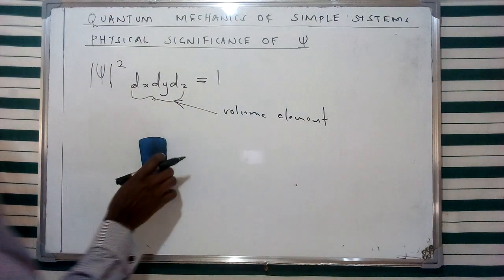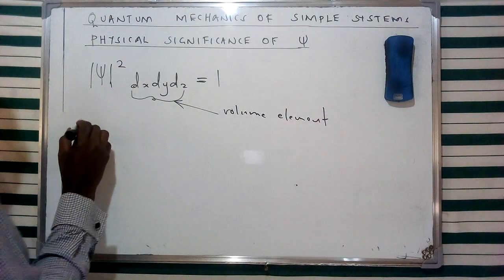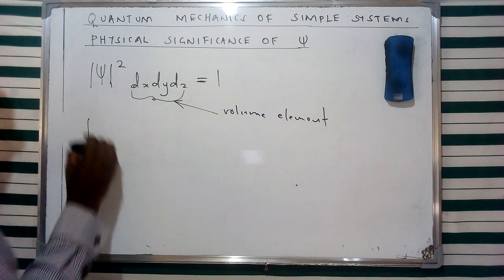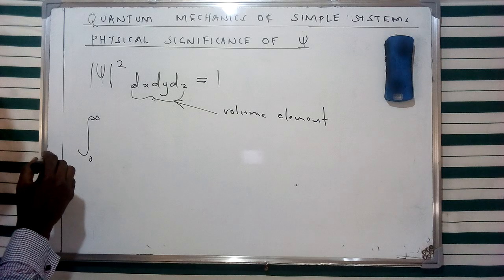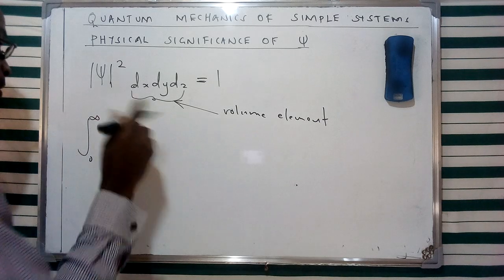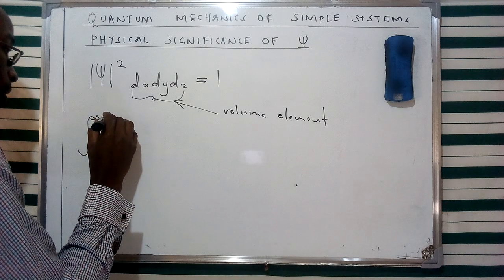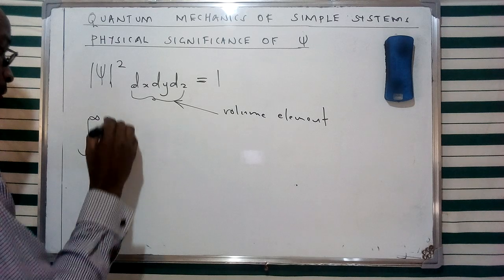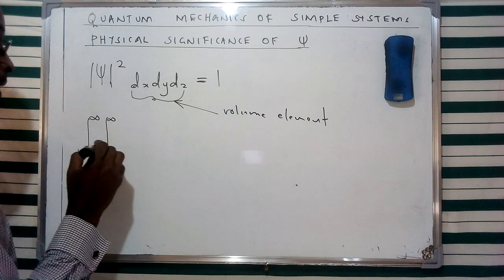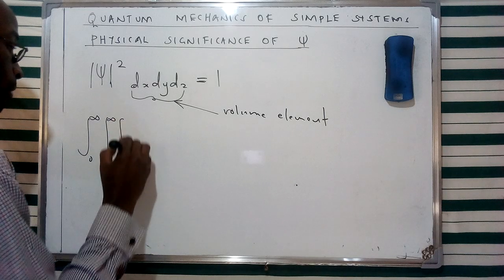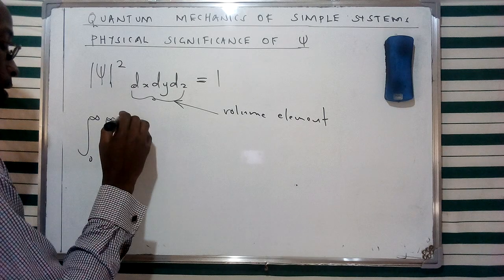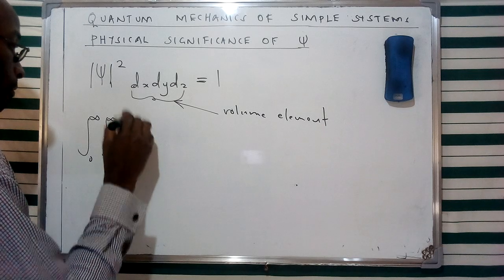So therefore, for us to find this probability, it's going to be represented as the integral between 0 and infinity. This one I've given in terms of an illustration of a one-dimension box from 0 to infinity, whereby the walls are going to have the range between 0 and infinity. And then for the infinite one-dimension well, for the x, the range is going to be confined between 0 and L as I've given.